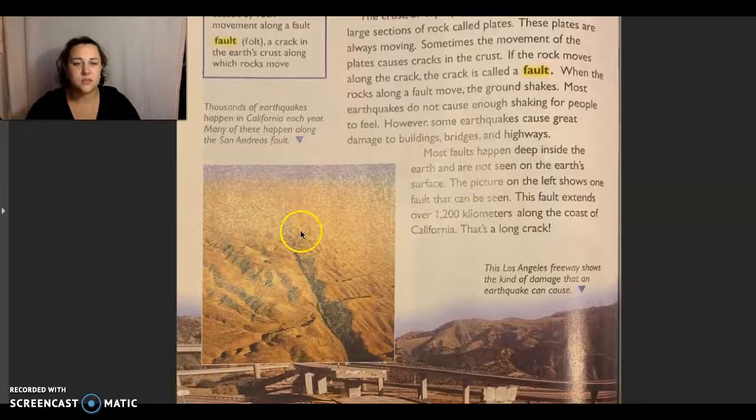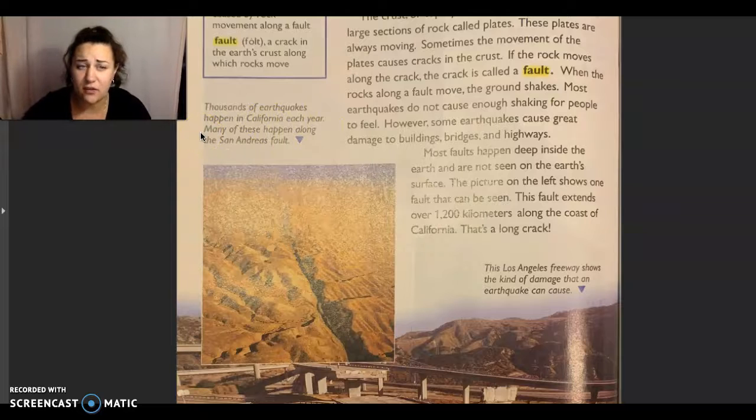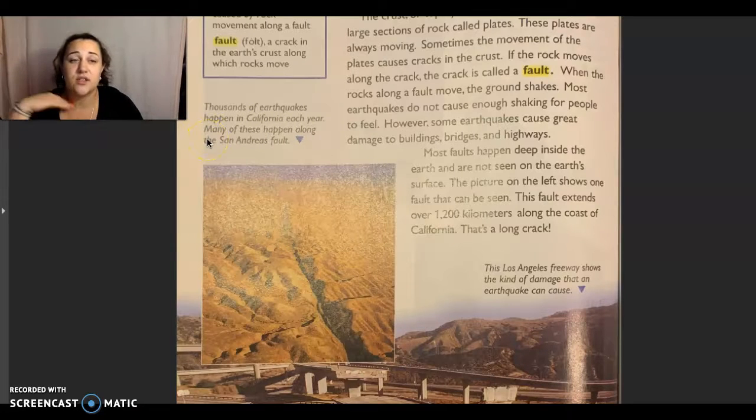So let's take a look at this picture here before we keep going. Thousands of earthquakes happen in California each year. So remember I said California is another state. Just like we live in New York, that's our state. There's also other states, and California is one of them. We've talked about this in social studies too. Many of these happen along the San Andreas Fault. So this is a very, very long fault that we're going to read about in one second.